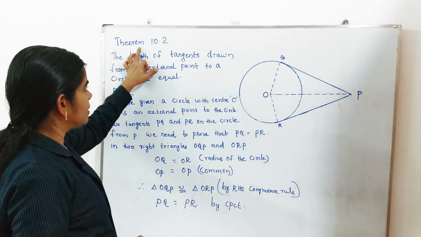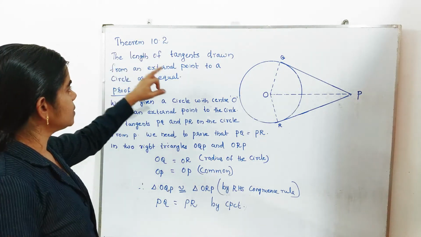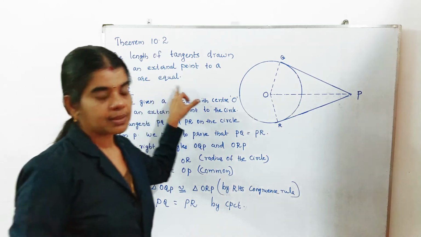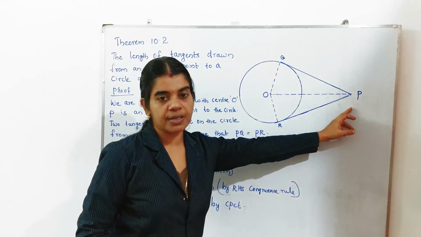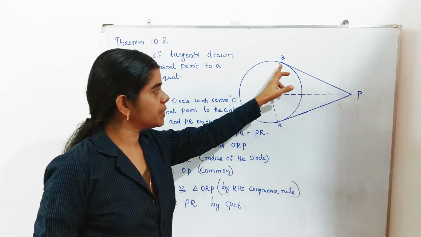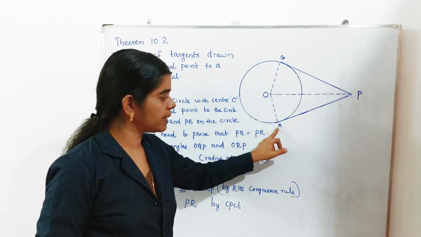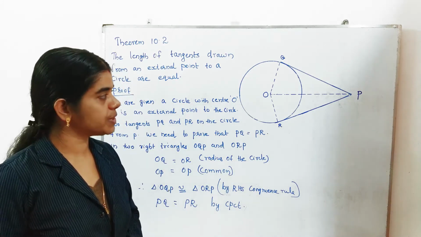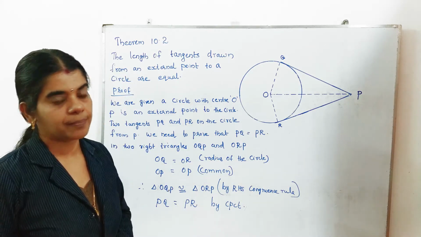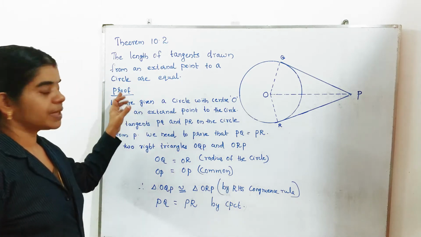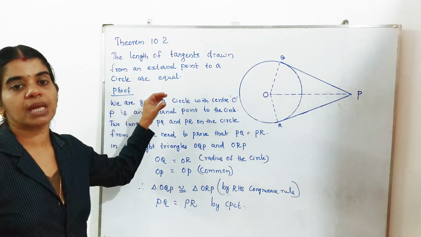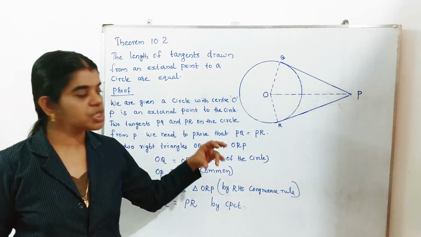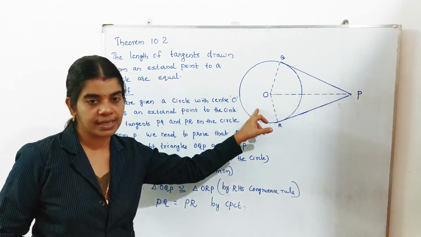Next one, theorem 10.2. The lengths of the tangents drawn from an external point to a circle are equal. Here the external point is P and we have drawn two tangents PQ and PR. You want to show that they are equal, that means PQ is equal to PR. For this, as I already told, first write the statement of the theorem. Next step, proof. In the proof, first you write what is given.